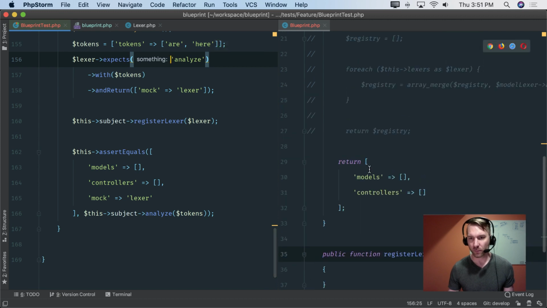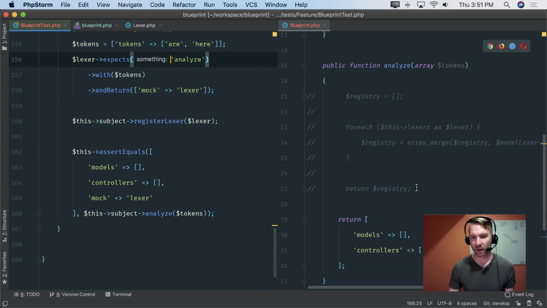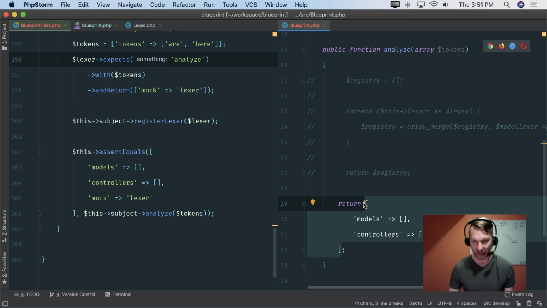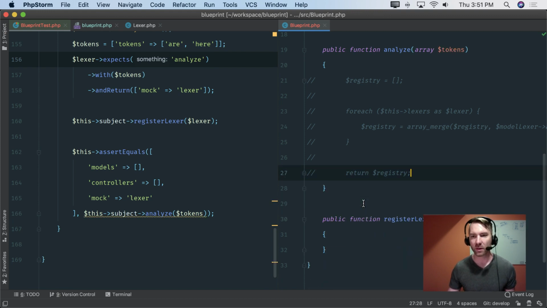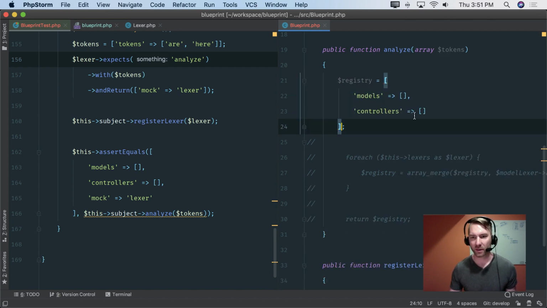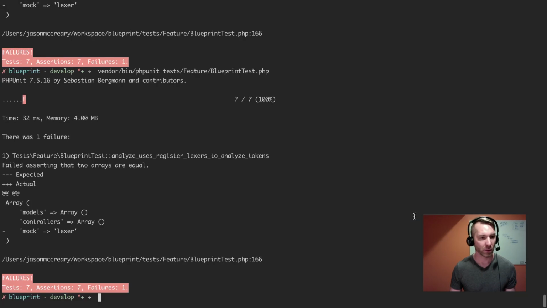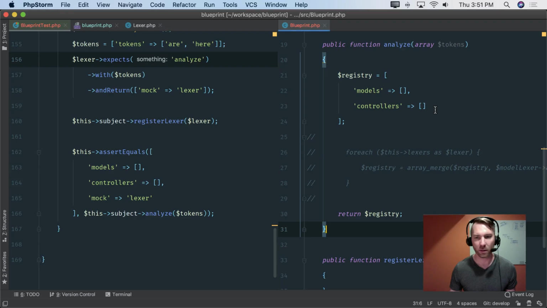So this should allow me to uncomment a majority of this code that I had before. So let's systematically uncomment these pieces. Let's uncomment this first and drop that in. So that's our default registry, always going to be that way. Okay, we still get a failure.